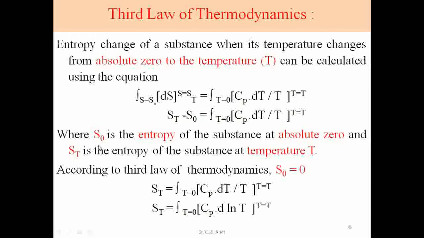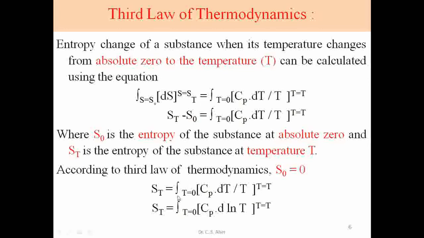We know the third law of thermodynamics, where S0 is the entropy of the substance at absolute zero temperature, and ST is the entropy of the substance at temperature T. According to the third law, the entropy at absolute zero temperature is 0. Putting this value, S0 becomes 0, and we directly get ST, that is the entropy at the desired temperature T.